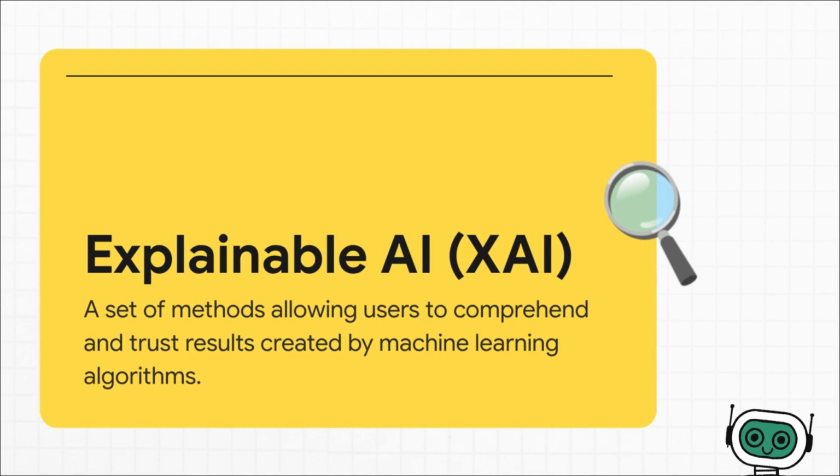So let's put a more formal definition to it. Explainable AI is a set of methods that helps us, the human users, to comprehend and trust the outputs of our models. And those two words are really the whole point. Without comprehension, you can't have trust. And without trust, you can't responsibly use AI for anything that truly matters.